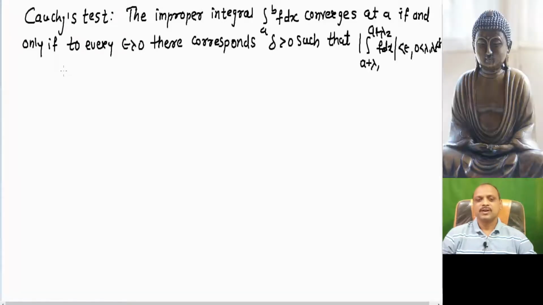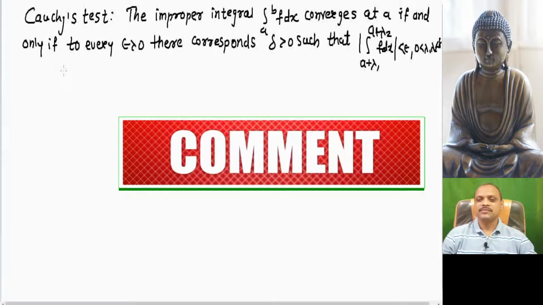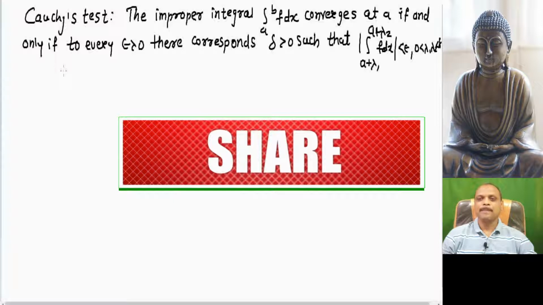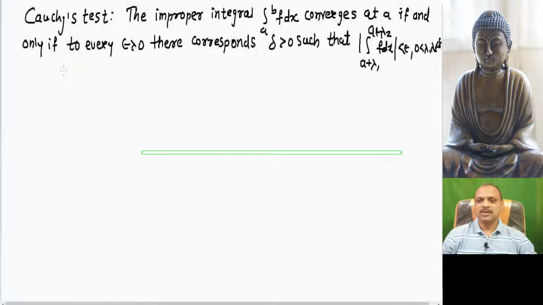The intent of Cauchy's test is: the improper integration of f converges at a if and only if, to every epsilon greater than 0 there corresponds a delta greater than 0 such that the mod of the integration of f from a plus lambda 1 to a plus lambda 2 is less than epsilon for 0 less than lambda 1, lambda 2 less than delta. Now friends, remember the definition of improper integral.